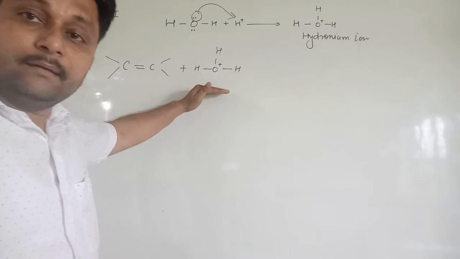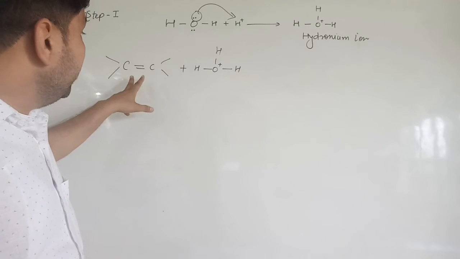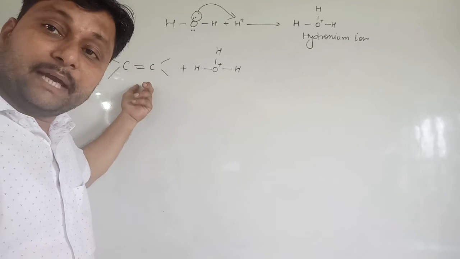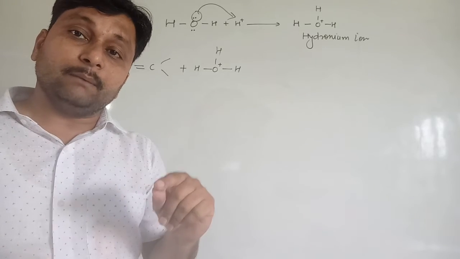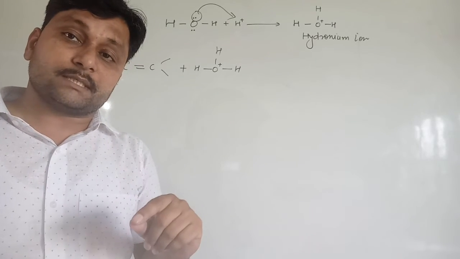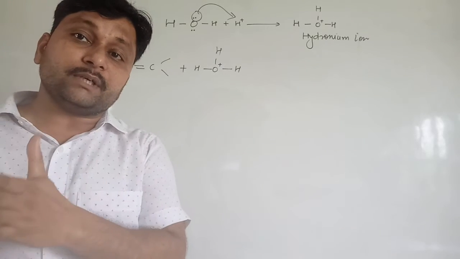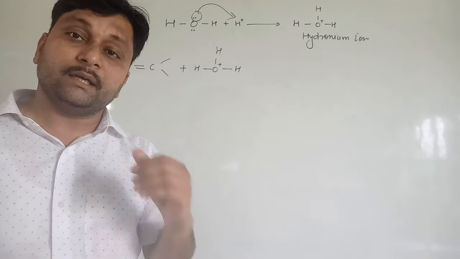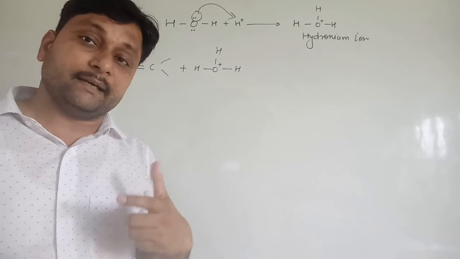In the same step, this hydronium ion reacts with one molecule of alkene. In the alkene, this pi bond breaks in this manner. The double bonded electrons will go on that carbon such that the remaining carbon, which contains the positive charge, shows the high stability order. High stability means it forms primary, secondary or tertiary carbocation.